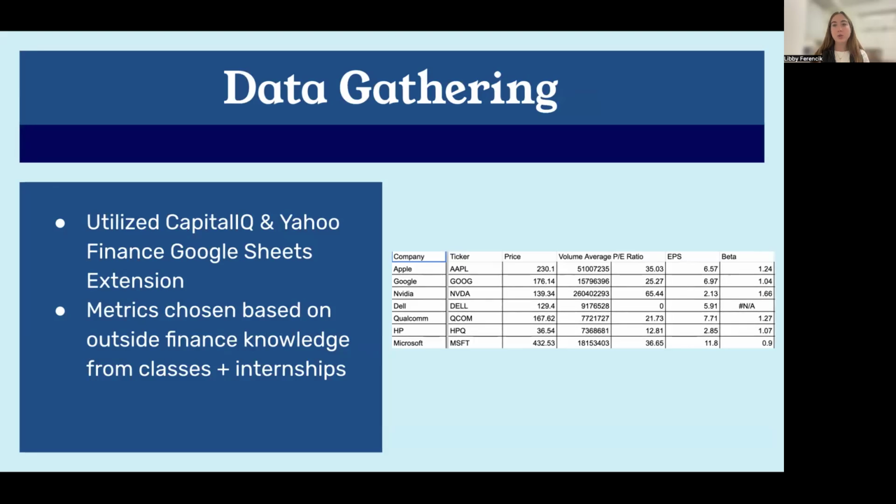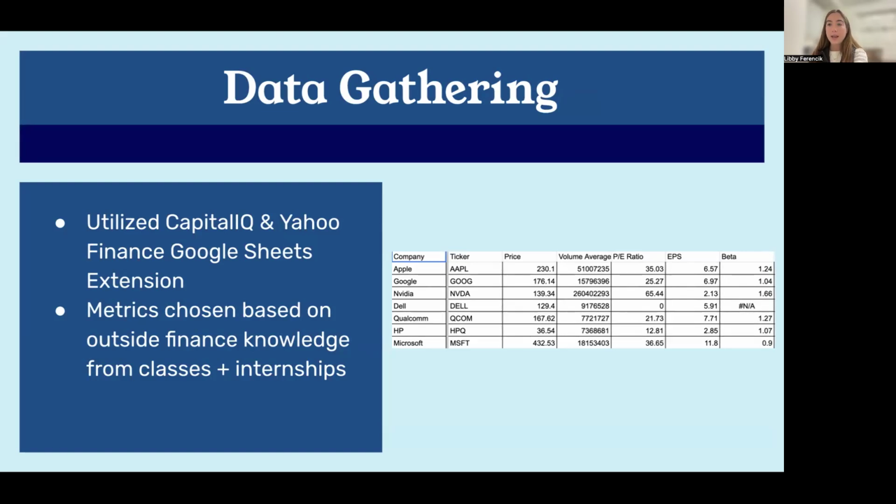The metrics that I chose were based on my outside financial knowledge from the class that I mentioned, as well as previous internships that I've had. I used this experience to inform my data gathering and trying to determine what metrics would be the most important and impactful in terms of differentiating between the various industry groups that I chose.